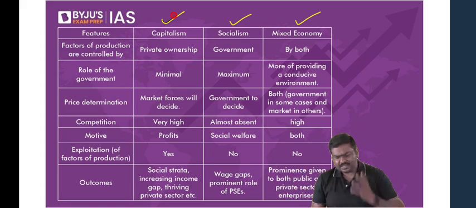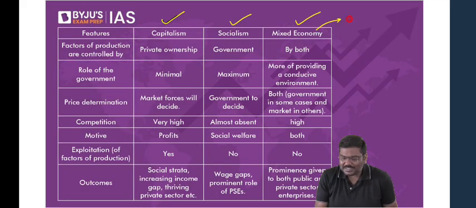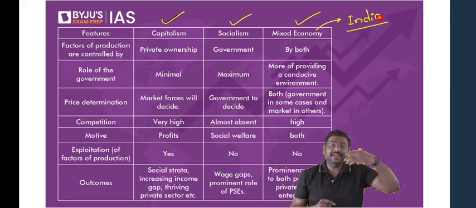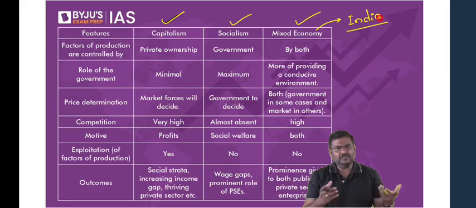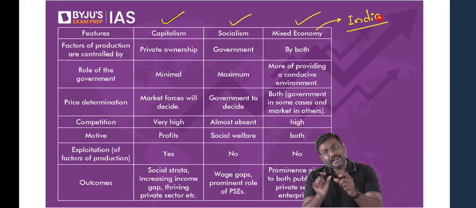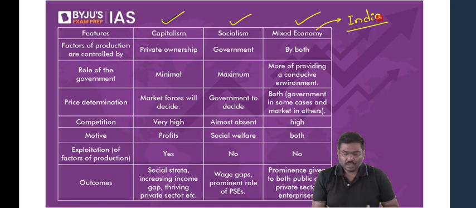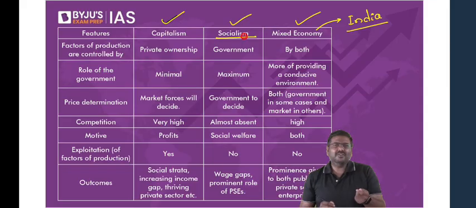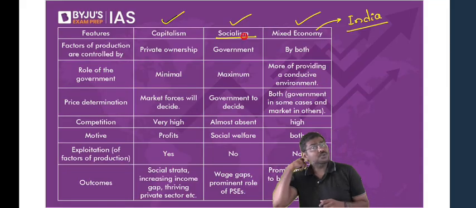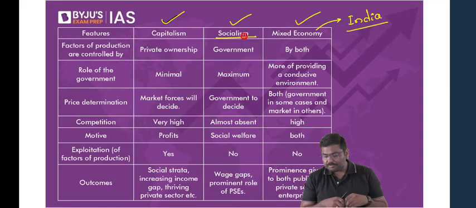Now, let me start with examples. Mixed economy, best example is India. India is a mixed economy. After getting independence in 1947, in the year 1948, Government of India announced that India will be a mixed economy. Now, what is a country with socialism? Is there any country with pure socialism? You do not have countries with pure socialism.